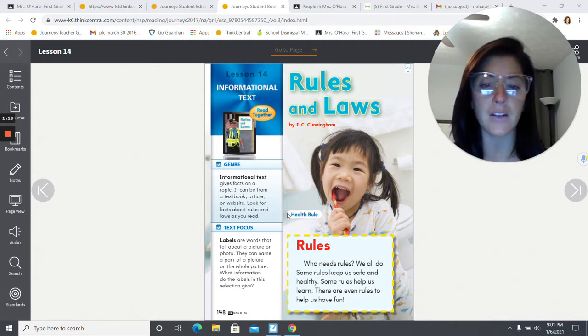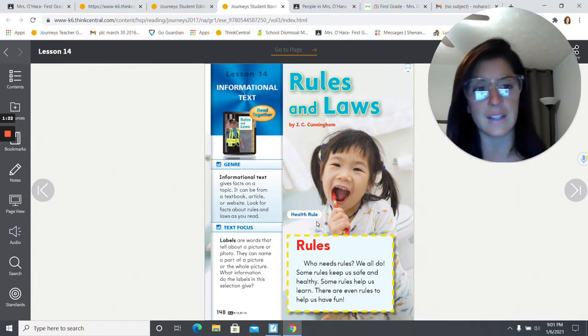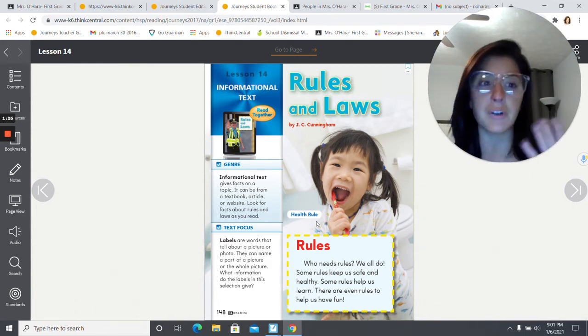And right here, you can see this is a label. It says health rule. So that lets you know that that's one of the health rules, to brush your teeth. And why did they say to brush your teeth? Well, because brushing your teeth keeps your mouth clean and it prevents cavities, so it keeps you healthy and it keeps you safe.